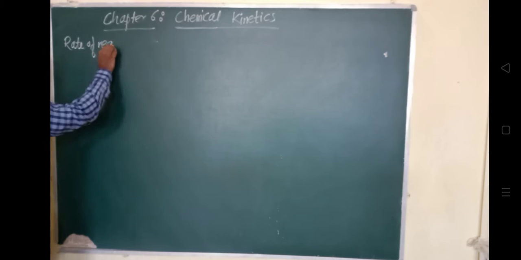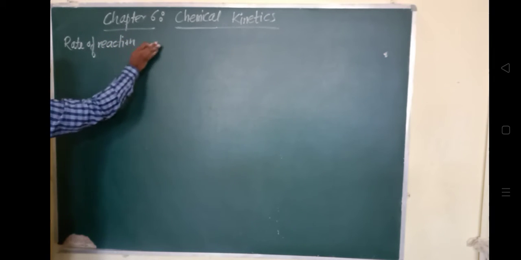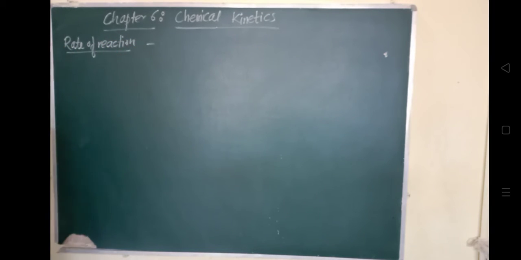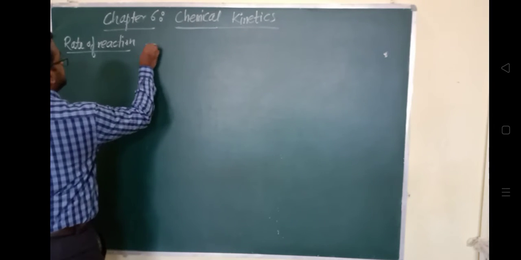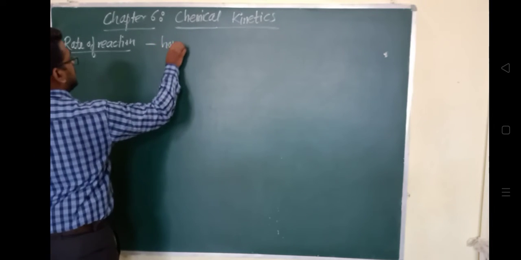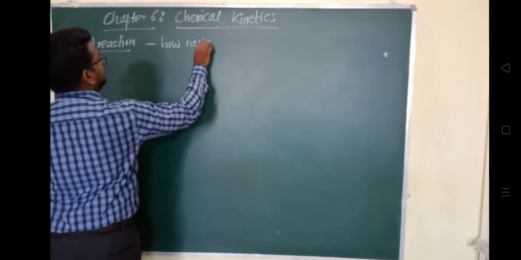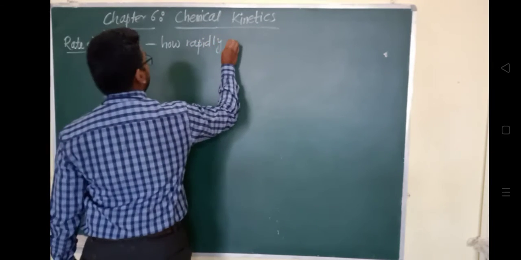We know that the rate of reaction will tell us how fast the reaction is carrying out. The rate of reaction describes how rapidly the reactants are consumed. So rate of reaction tells us what? How rapidly the reactants are consumed.